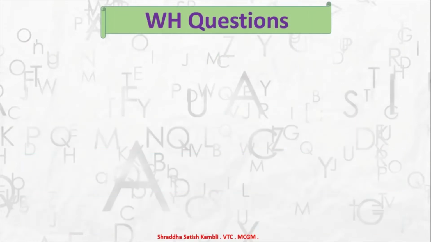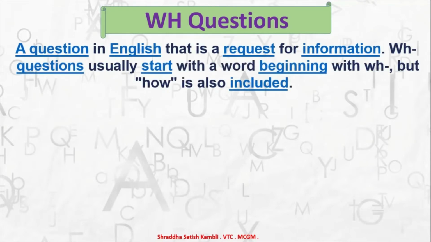So then what are WH questions? A WH question is a question in English that is a request for information. So a WH question is also a question like any other interrogative sentence. WH questions usually start with a word beginning with W and H, but how is also included. So all words beginning with W and H, or the word how, these kinds of questions are all called WH questions. Okay, so I hope the idea is clear to you.